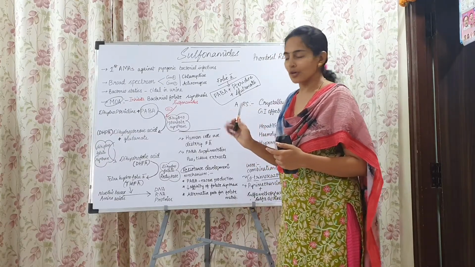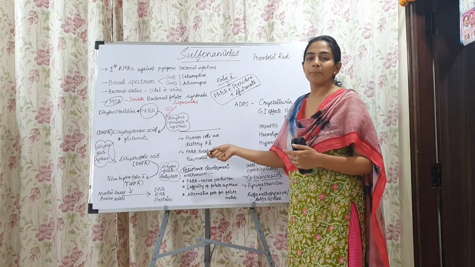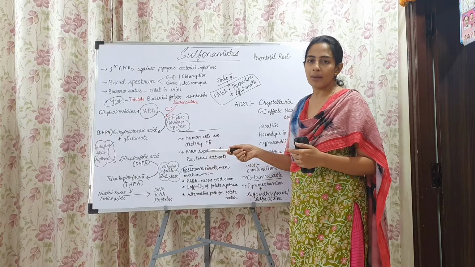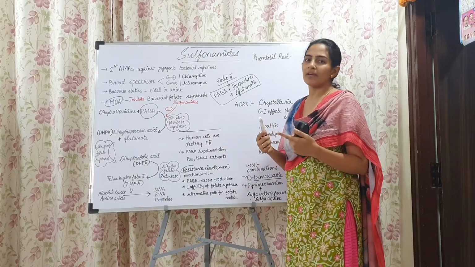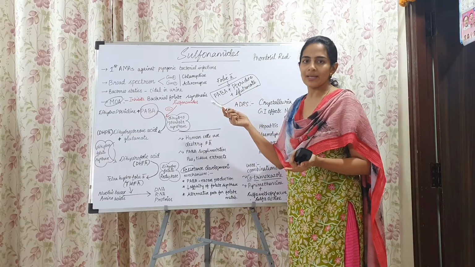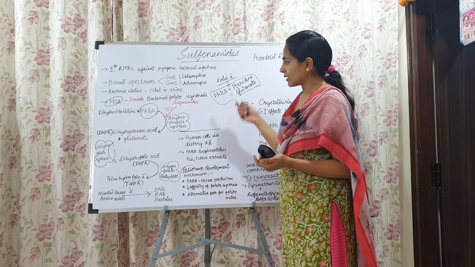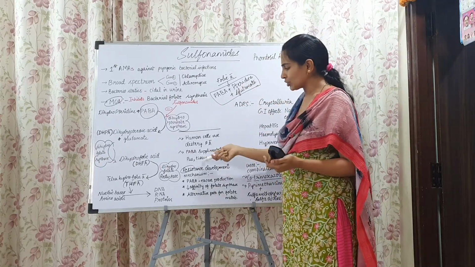So if the PABA supplementation is given, that will suppress the activity of the sulfonamides. And the next thing is pus and tissue extracts. The pus will have PABA in it. So the PABA that is present in the pus may further inactivate the mechanism of action of the sulfonamides, and they may suppress the activity of the sulfonamide. Next thing is tissue extracts.